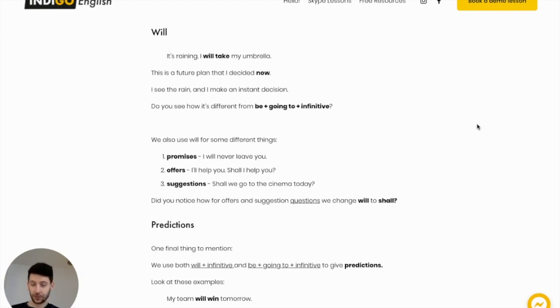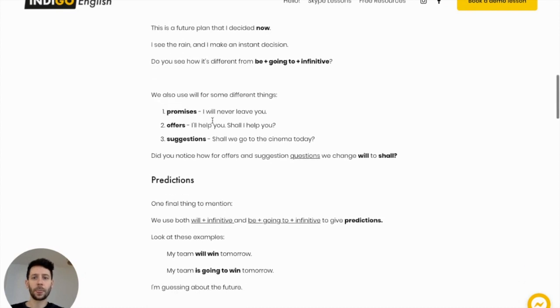Okay, guys, do you see the difference between these two things? Will and be going to? Cool. Now, just a little note. We need to remember that we can use will for different things in English. It's quite a useful word. We use it in lots of different ways. Sometimes we use it for the future, and sometimes we use it for promises. For example, I will never leave you.